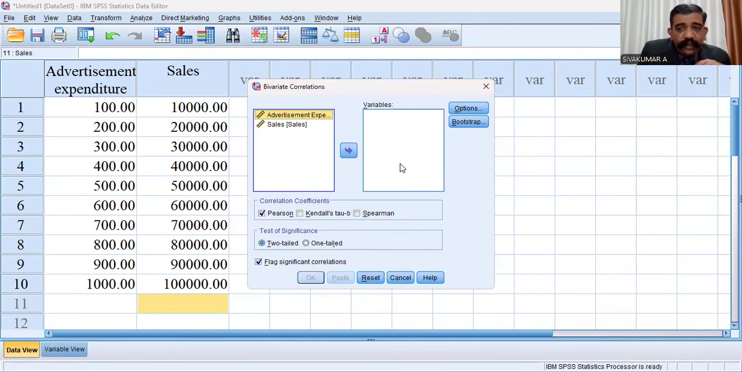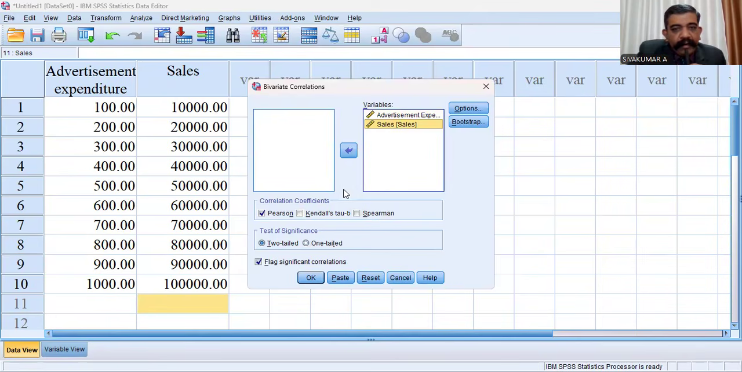The screen asks you, please enter the variable name. In correlation, as we know, one variable is the independent variable and one variable is the dependent variable, but which variable is independent has no special significance in correlation. But in regression, it is very, very important. Then please insert variables. First, advertising expenditure, then second, sales.